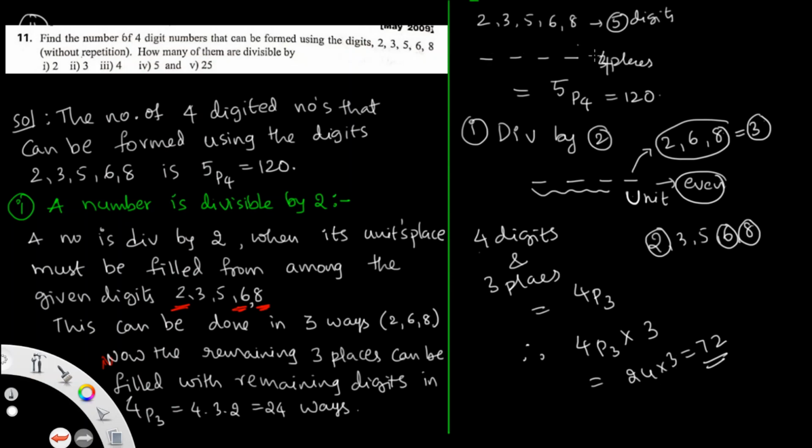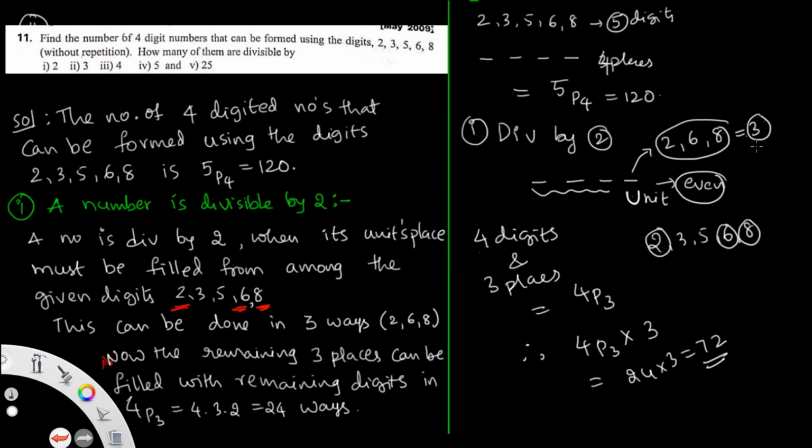First, find the number of 4-digit numbers the question is asking. The numbers given are 5 digits and there are 4 places, so it can be done in 5P4, that is 120. Out of these numbers, a number divisible by 2 means the units place must be filled with an even number. That is the divisibility rule for 2. So this can be done in 3 ways.